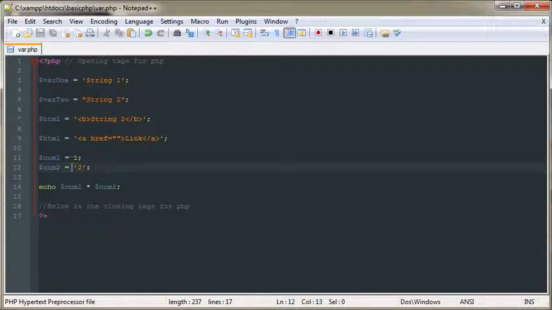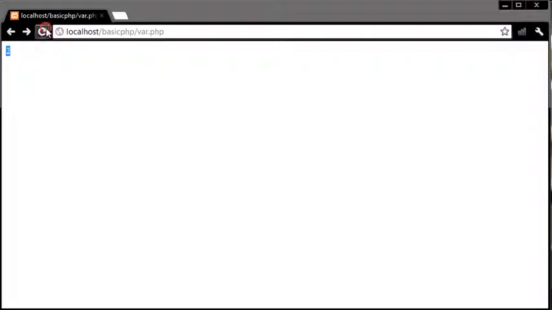So PHP really doesn't care whether you put it like this or that. It takes the value and just multiplies it and displays the output. How about if you're going to have some string behind the numbers? Okay, so the answer will be 2. Okay, simple. I will explain to you later how it's 2. Okay, the answer is 2.